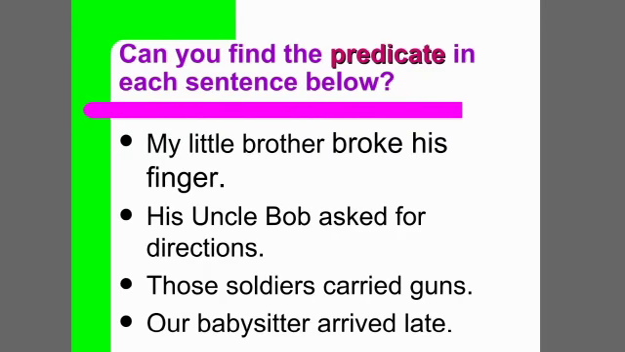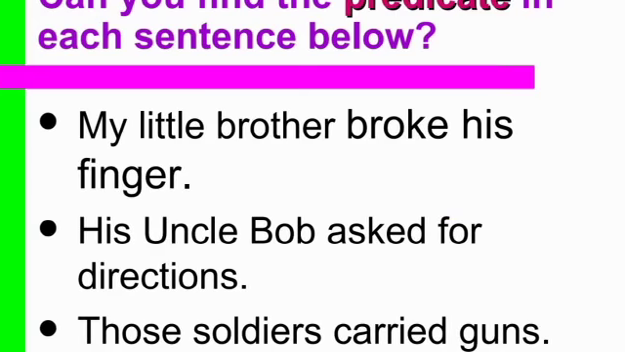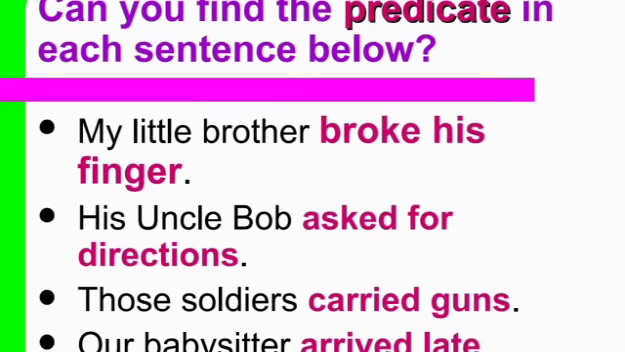Then we are going to identify the predicate in the sentence. The part of the sentence which contains the verb is the predicate. For example, my little brother broke his finger. Broke his finger is the verb part in the sentence. My little brother broke his finger.